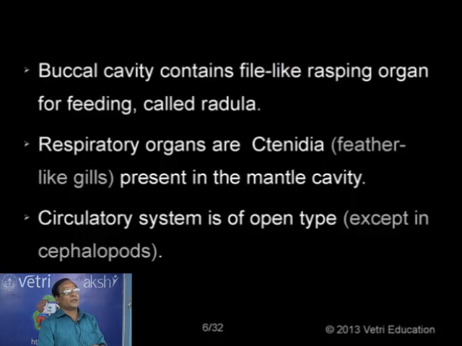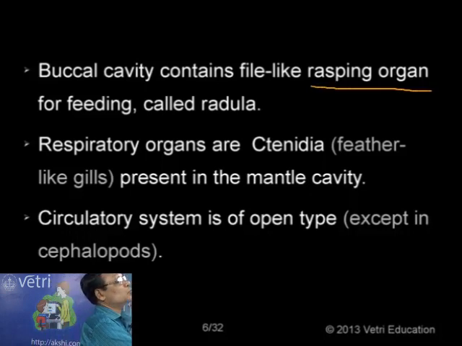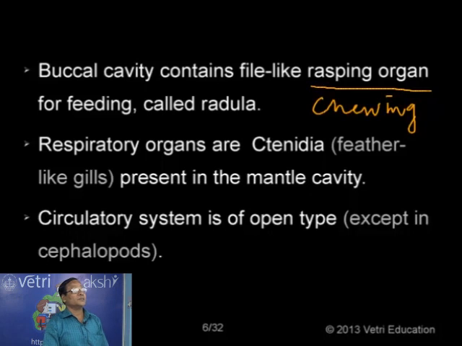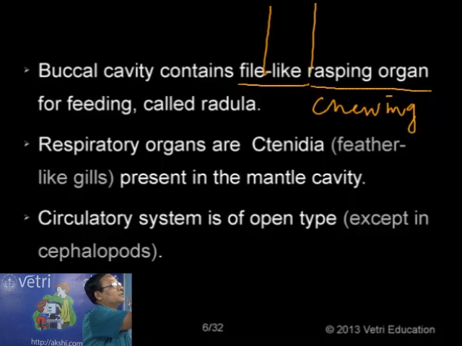Now, a peculiar character. Normally for cutting and chewing the food, we have teeth for mastication. In the case of molluscan animals, there is a rasping organ. A rasping organ is nothing but a chewing organ, with teeth for grinding. In the buccal cavity of mollusks, we have a rasping organ for masticating the food. The rasping organ is normally file-like.